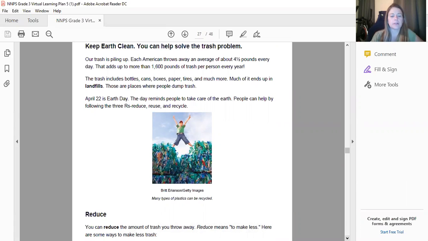The trash includes bottles, cans, boxes, paper, tires, and much more. Much of it ends up in landfills. Those are places where people dump trash. April 22nd is Earth Day. This day reminds people to take care of the earth. People can help by following the 3 R's: reduce, reuse, and recycle.